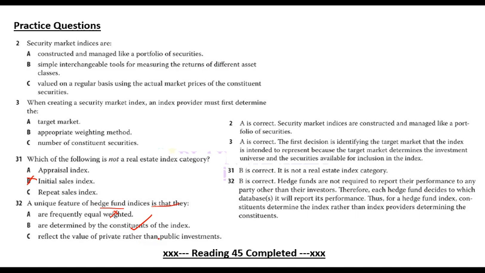Reflect the value of private rather than public investment? No, they will reflect the value of the overall investment which those hedge funds have made, let it be private or let it be public. So B is the answer.